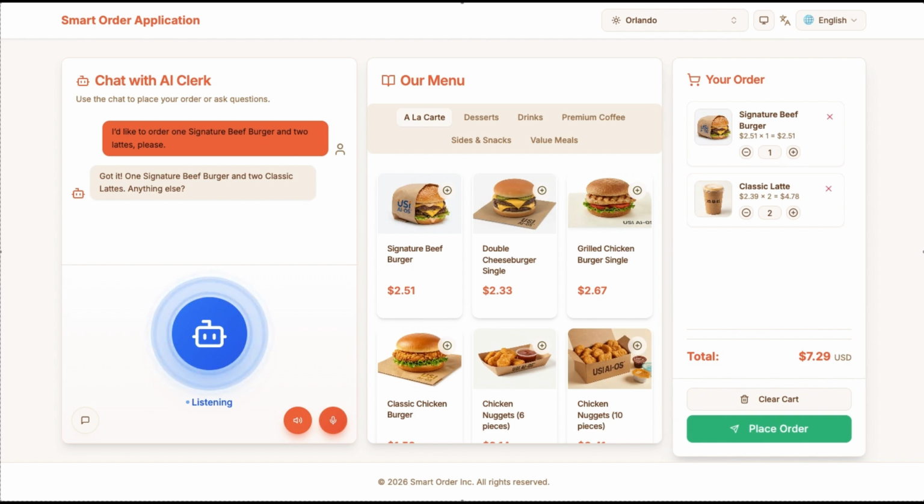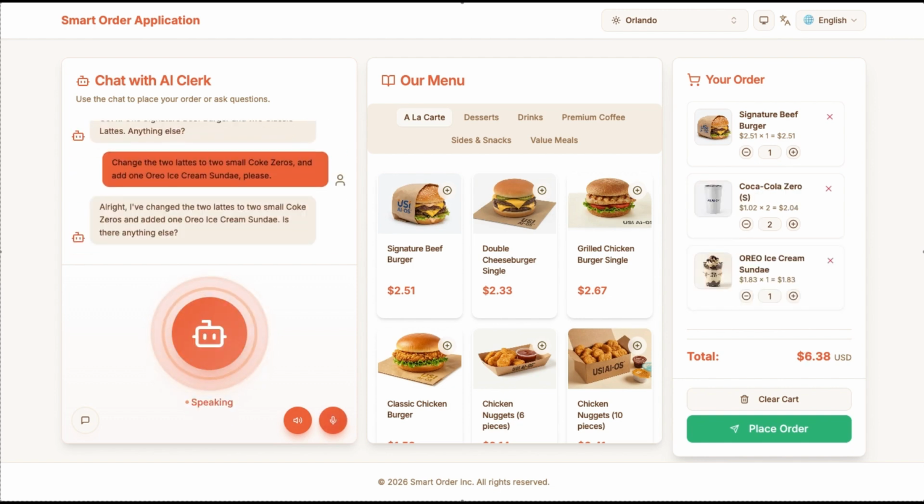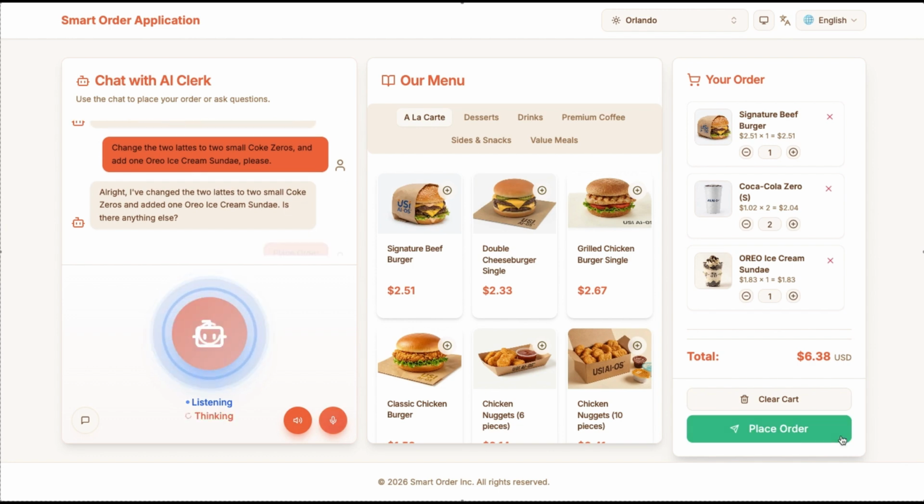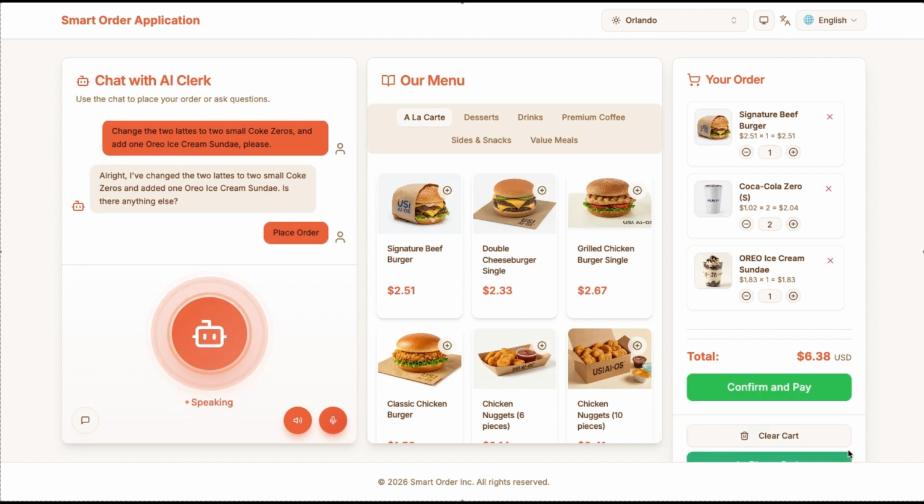But she changes her mind. Even with an ambiguous command, the AI understands her intent. Change the 2 lattes to 2 small Coke Zeros, and add 1 Oreo ice cream sundae, please. All right, I've changed the 2 lattes to 2 small Coke Zeros and added 1 Oreo ice cream sundae. Is there anything else? Jenny gets exactly what she wants and quickly places her order. Your order has been placed.